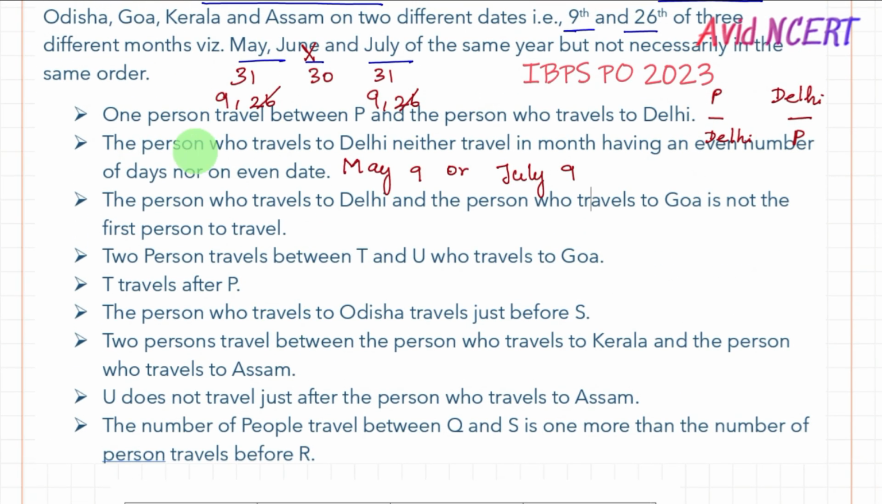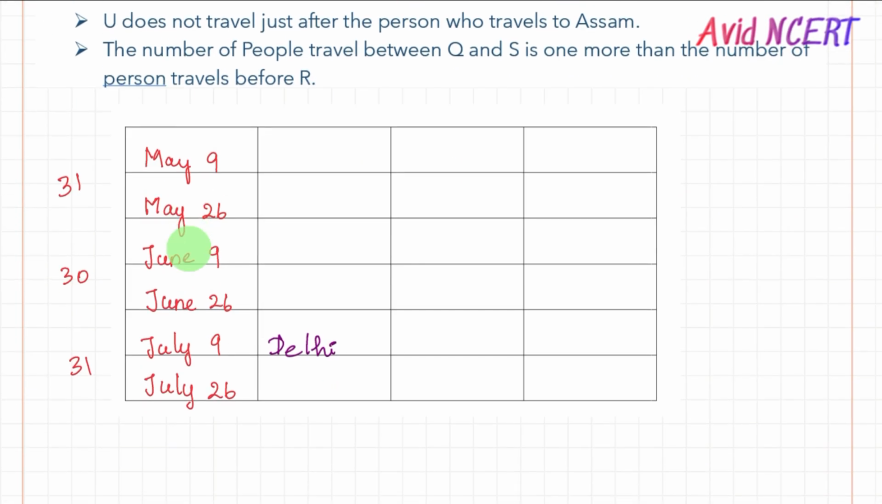And the first clue we add here is one person travels between P and the person who travels to Delhi. So there should be one person between Delhi and P. It cannot be here, so the only option is here, which is P. This is for sure. Let's place it here to make sure these are the correct places for P and Delhi. We cannot change this again.